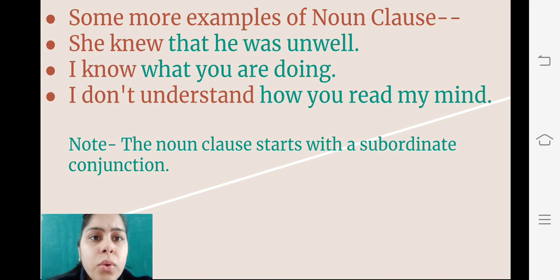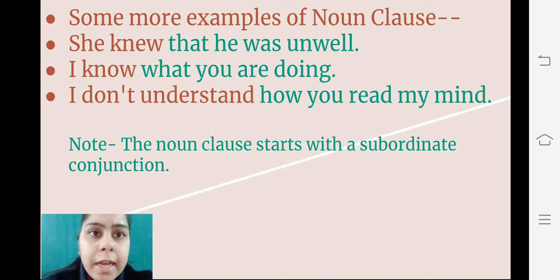You have to note that the noun clause starts with a subordinate conjunction. As you can see here, that, what and how, these three are the subordinate conjunctions. You can see some more examples of noun clauses in your book, and that we will discuss in our next online lecture.